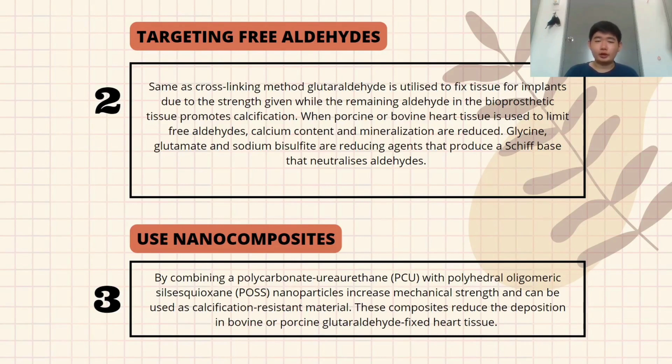For the third method, it will be the use of nanocomposite. By combining polycarbonate urea urethane (PCU) with polyhedral oligomeric silsesquioxane (POSS), the nanoparticles increase mechanical strength and can be used as a calcification-resistant material. This composite reduces the deposition involving porcine butylaldehyde-fixed heart tissue.